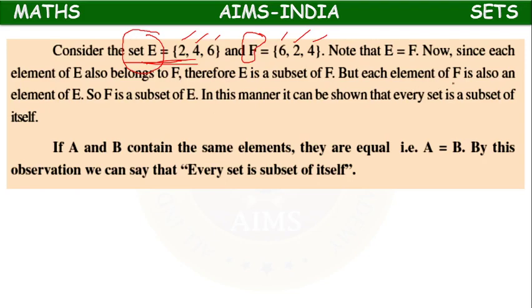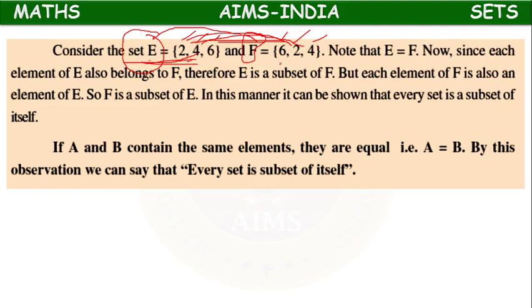If you observe these two sets E and F, what conclusions can you find? Each and every element of E is present in F. 2 is there, 4 is there, 6 is there. There is no other extra element which is not present in F.